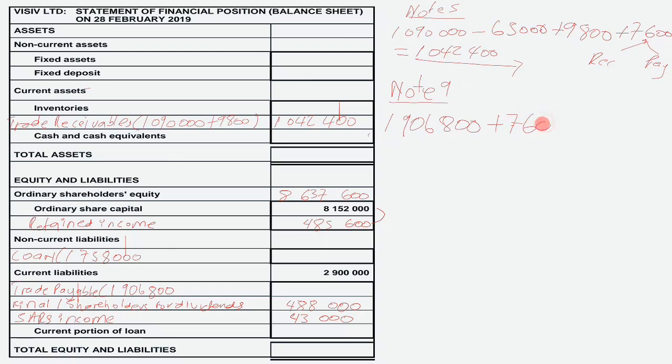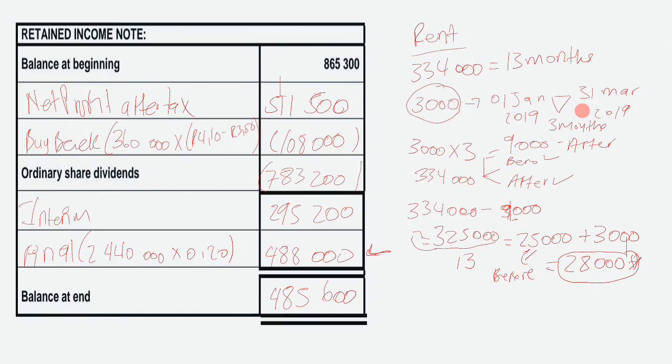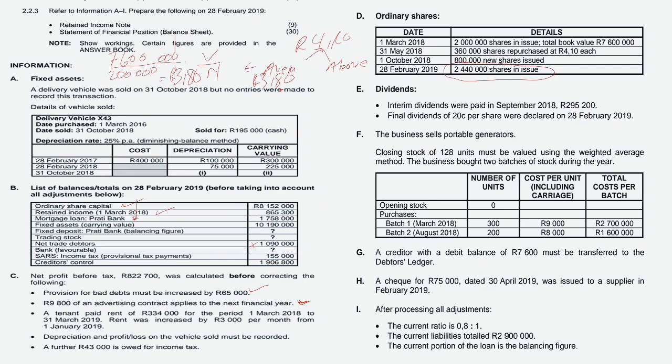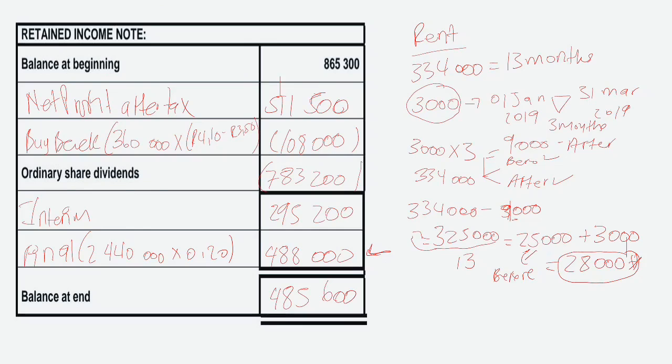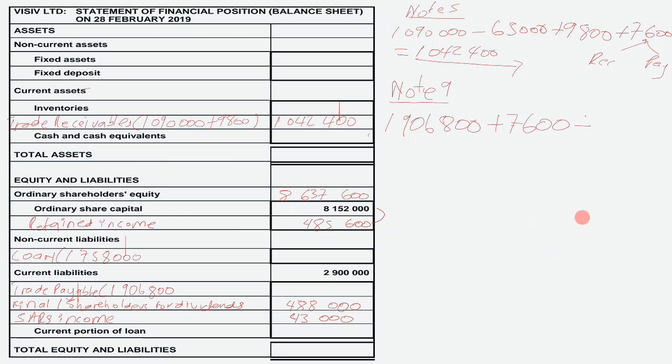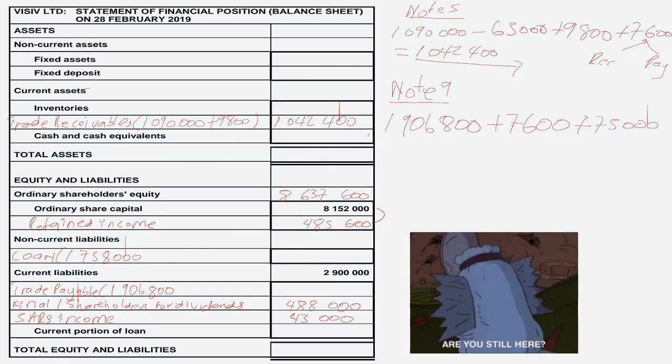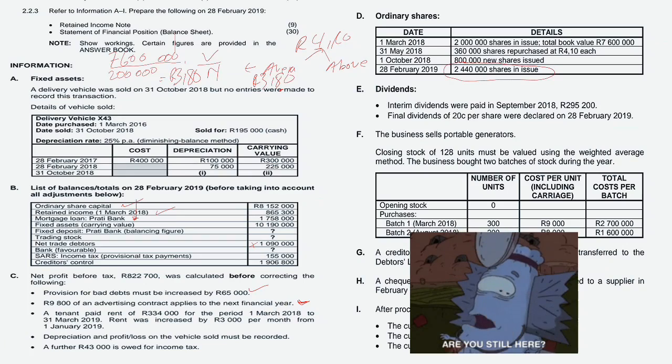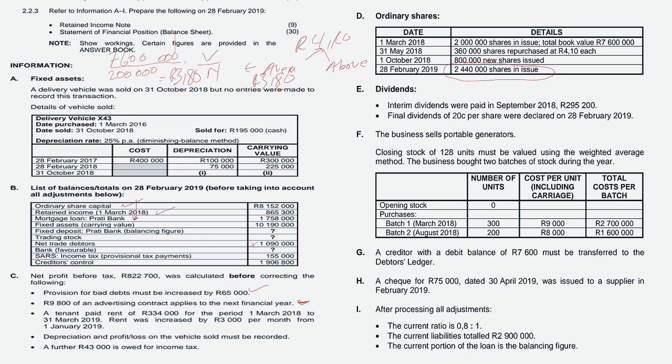So you add 7,600, and then when you check adjustment H, a check for 75,000 dated 30 April 2019 was issued to a supplier. Because a check was issued to the supplier, it's more liabilities to us, so we need to add back that 75,000, right? So it's plus 75,000.